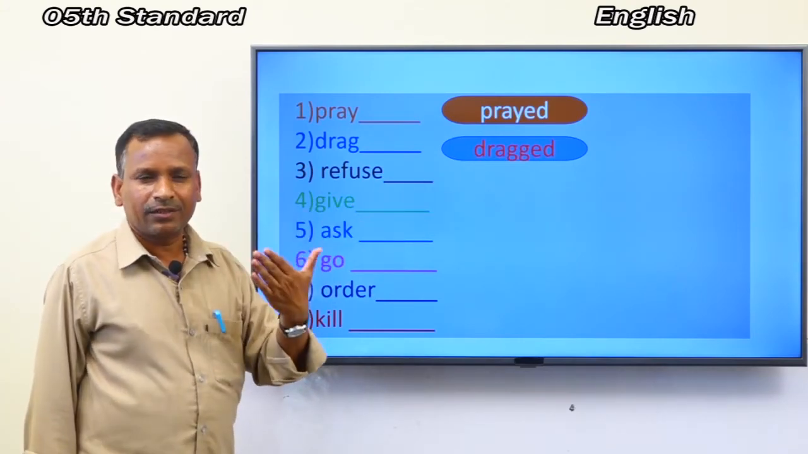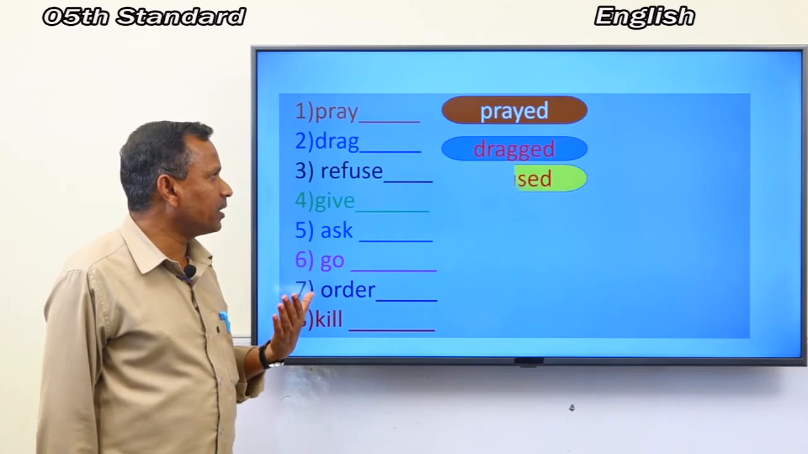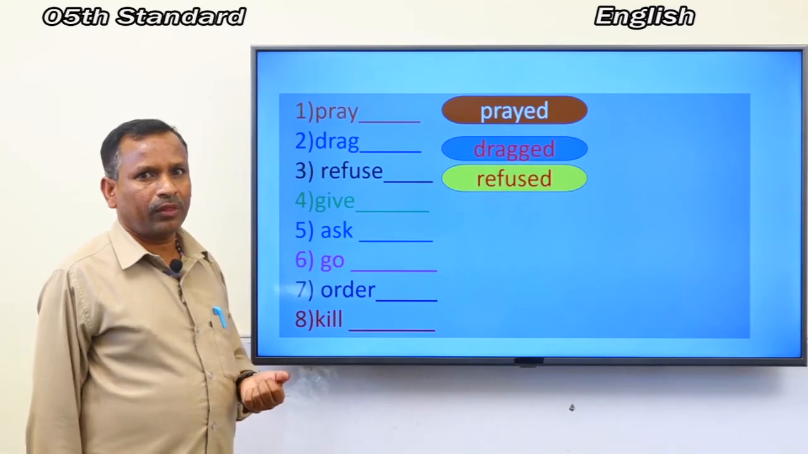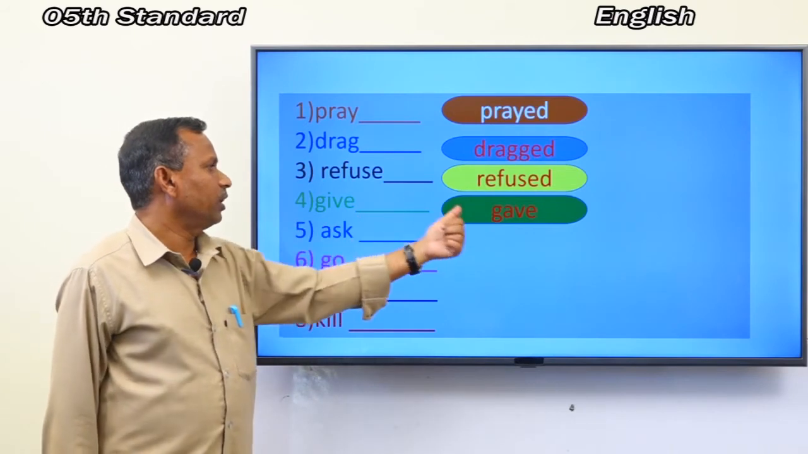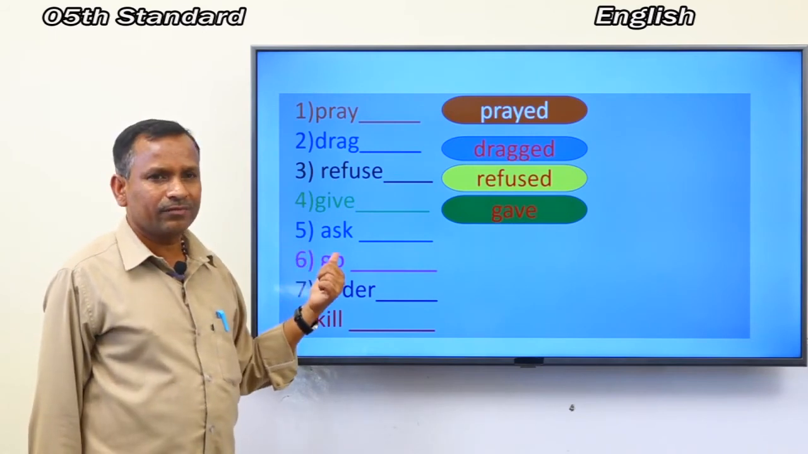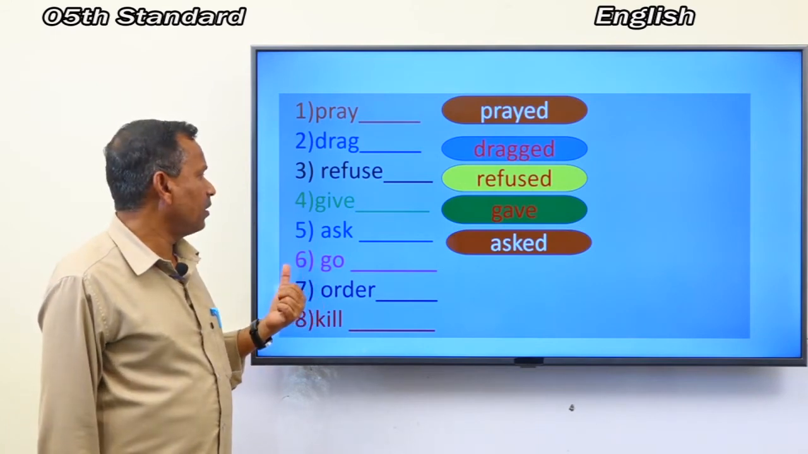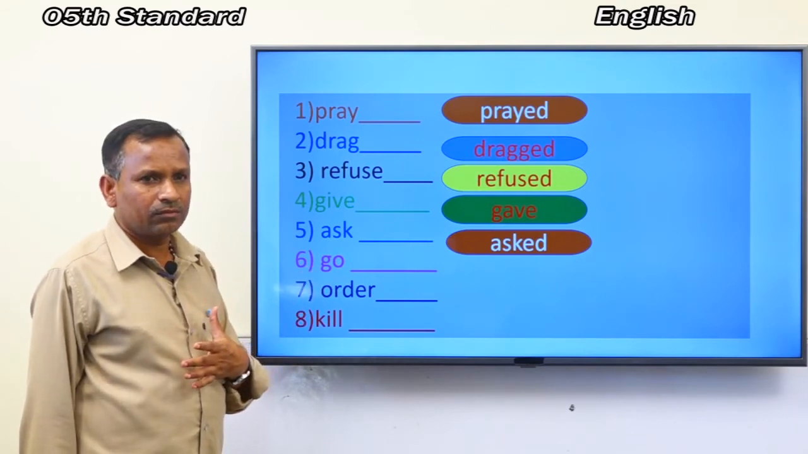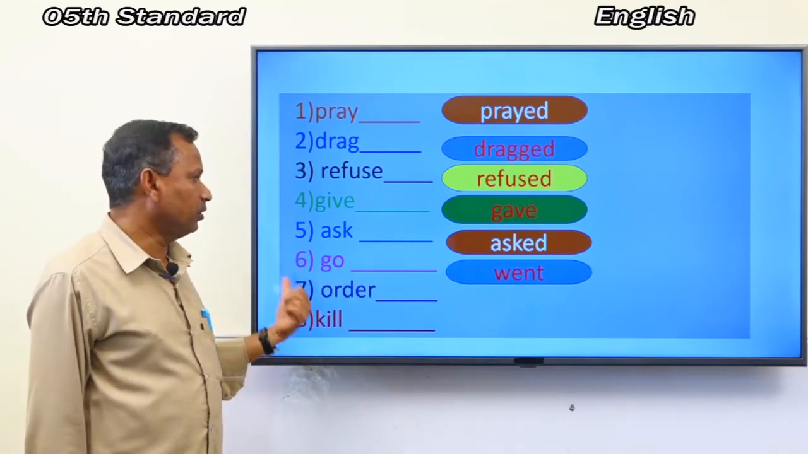Refuse. Think and answer. What is the correct answer? Yes, refuse, refused. Next one, give. Give, gave. Next one, ask. What is the answer? Asked. Then go. What is the answer? Yes, here is the answer. Went. Go, went.